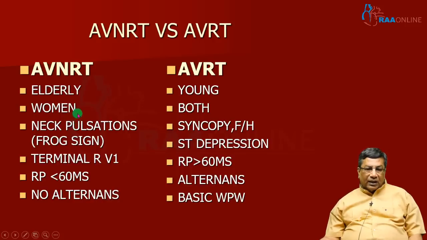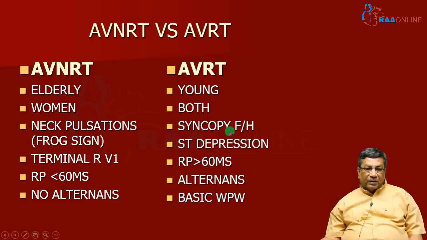Because in AVNRT there is a simultaneous atrial and ventricular activation, simultaneous atrial and ventricular contraction. Whenever there is a simultaneous atrial and ventricular contraction, you will have what is known as a Cannon wave. For every beat, the right atrium is contracting against a closed tricuspid valve. So recurrently occurring Cannon waves will be present in AVNRT because both are occurring simultaneously, and you have a neck pulsation, the regularly occurring Cannon wave, which is called the frog sign.